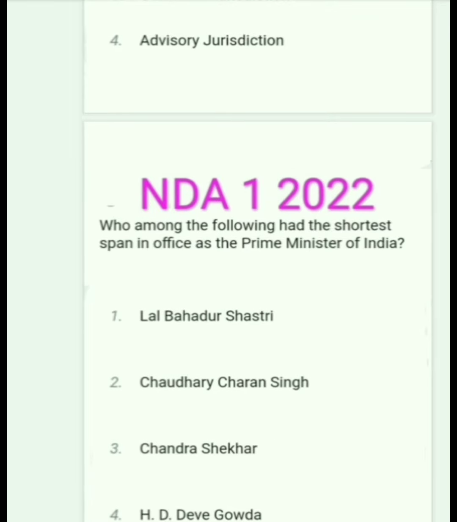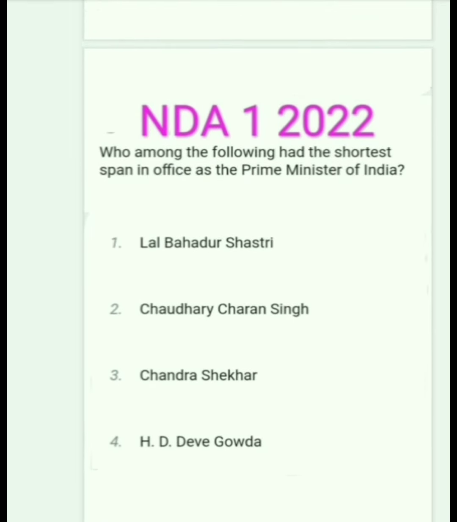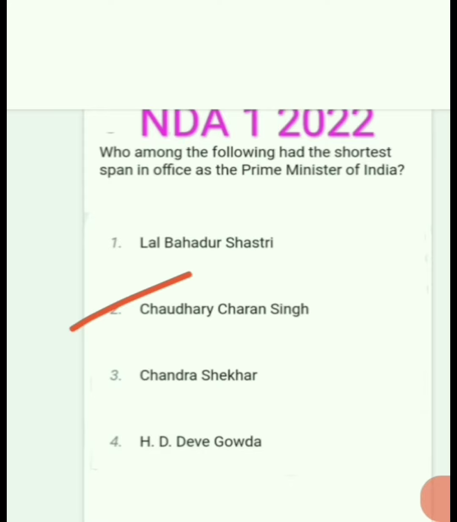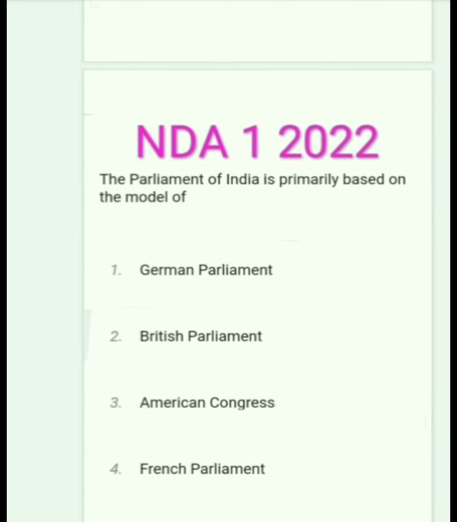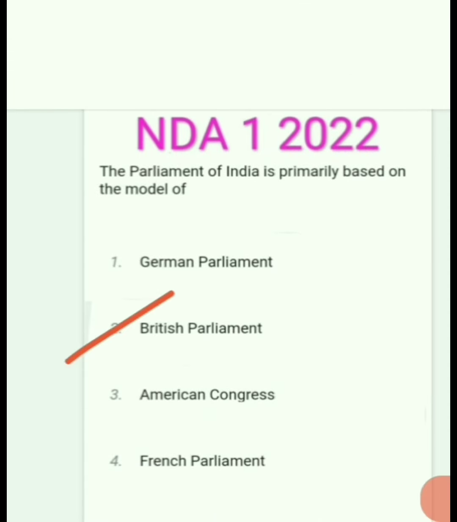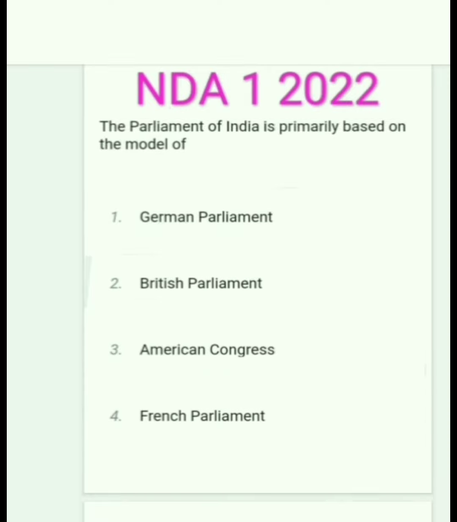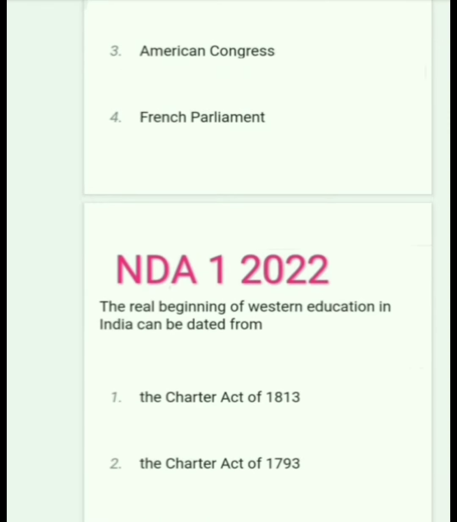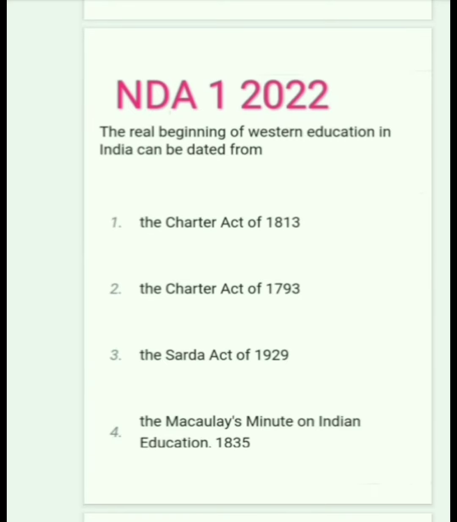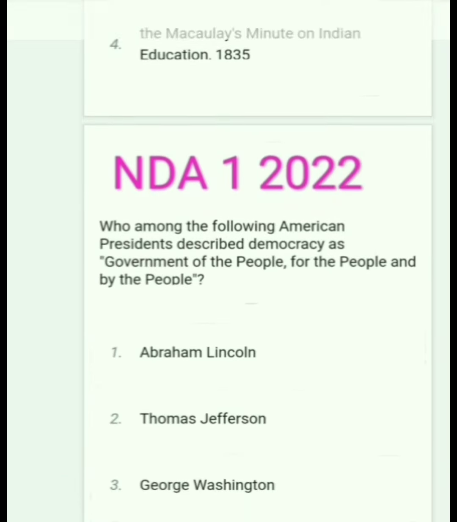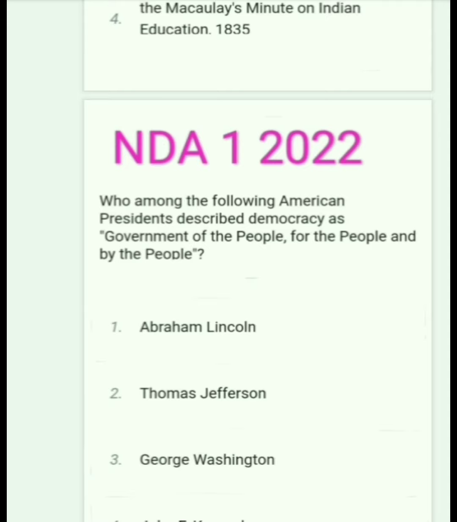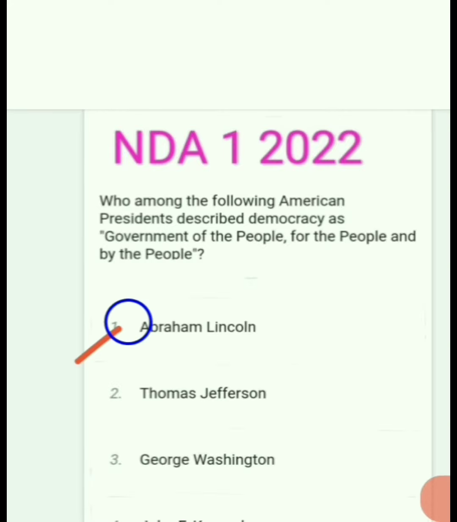Which among the following had the shortest span in office as Prime Minister of India? Option 2, Chaudhry Charan Singh. Next question. The Parliament of India is primarily based on the model of the British Parliament. Option 2. Next question. The real beginning of Western education in India can be dated from option 4, the Macaulay Minute on India's education, 1835. Next question. Who among the following American presidents described democracy as government of the people, for the people, by the people? Correct answer option 1, Abraham Lincoln.